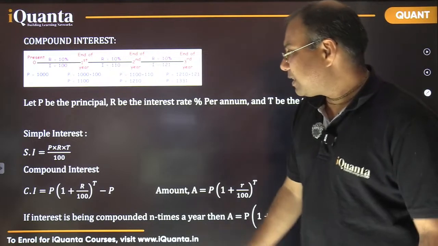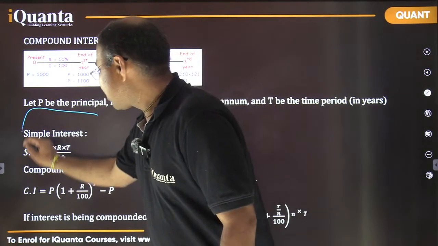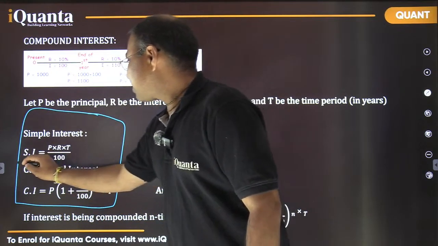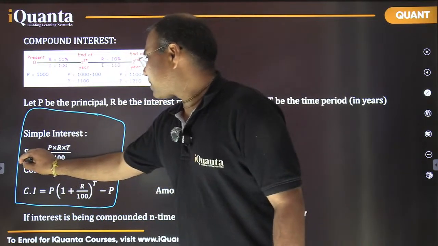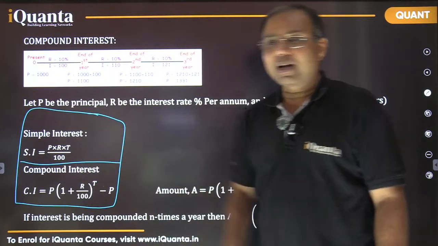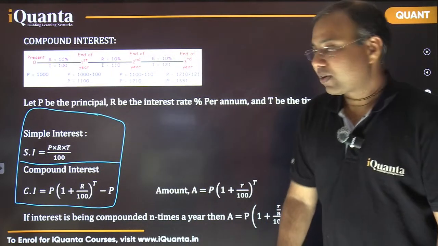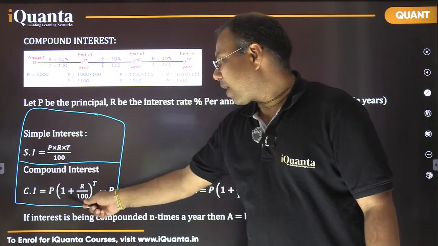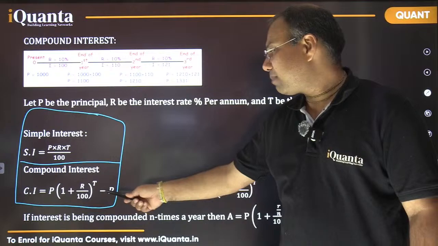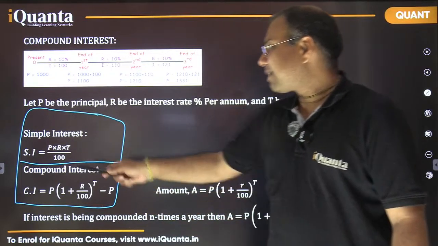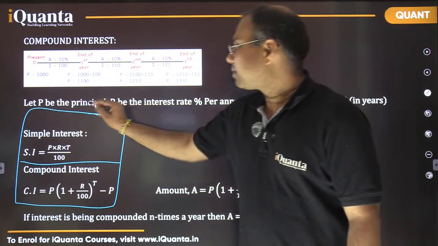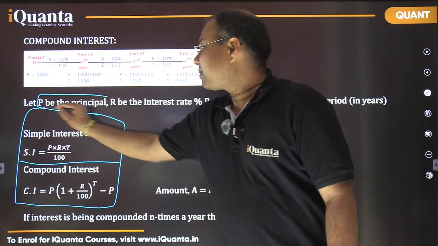Now let's quickly move to the formula part for this topic. So these are the important, basic formulas for simple interest and compound interest. Simple interest, it is a simple thing. SI is equal to PRT by 100, right? And for compound interest also, you know that it is P into (1 plus R by 100) raised to power T minus P. And where all these terms have their usual meaning, what is the meaning of P? P is principal.